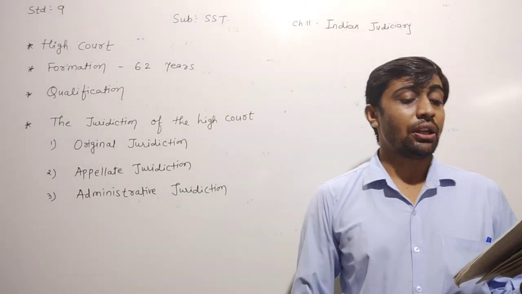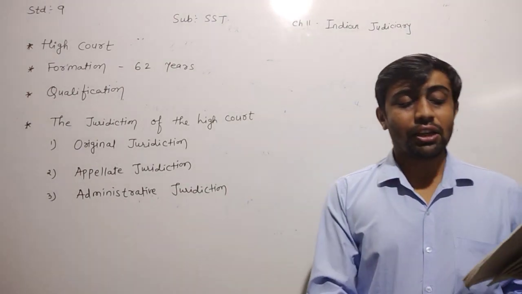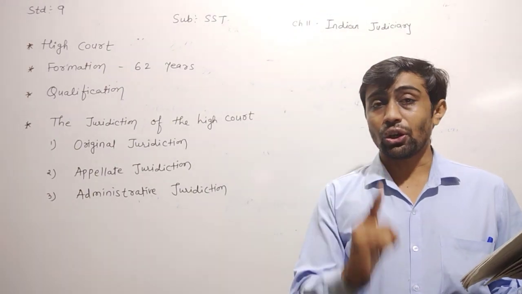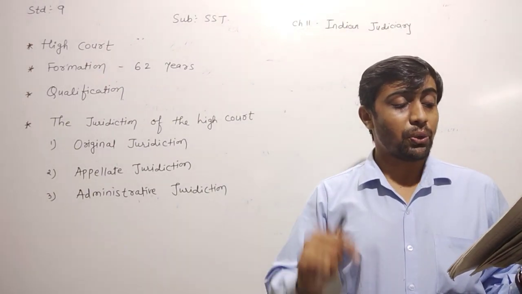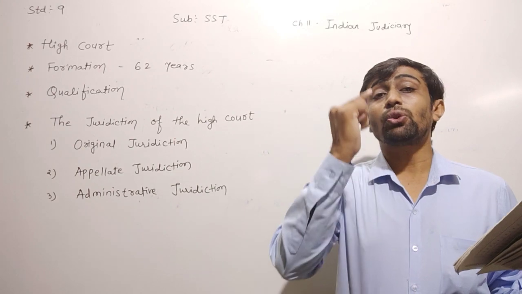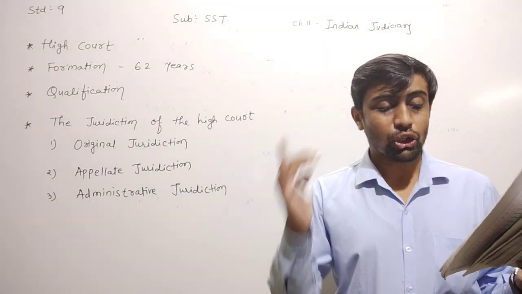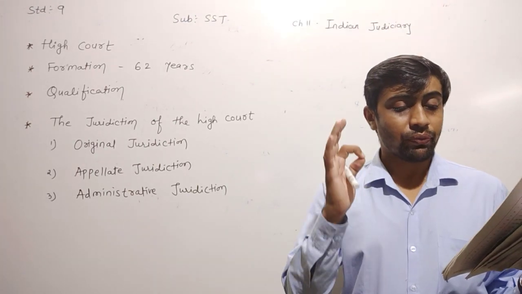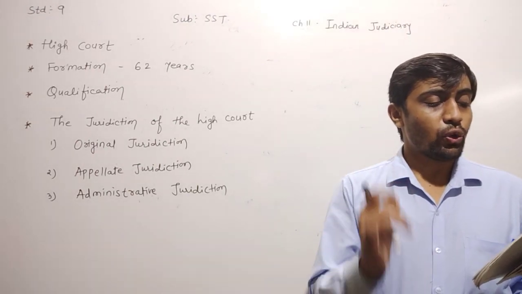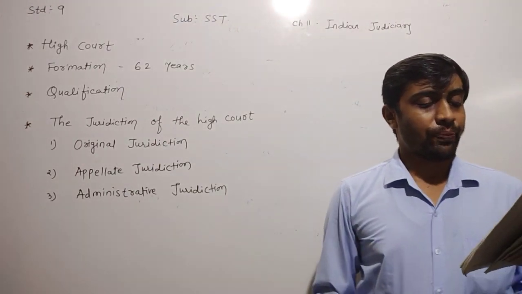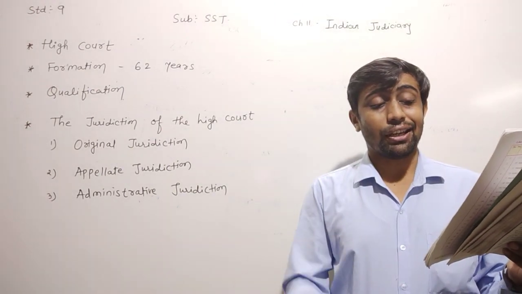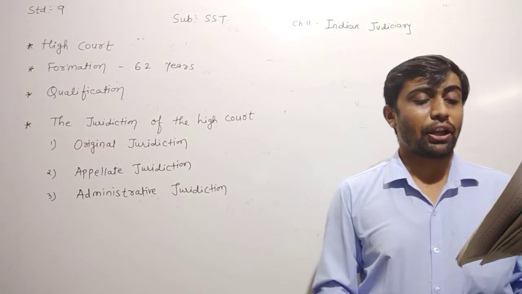If a Session Court has issued a judgment punishing the accused for more than 4 years, then the petitioner can challenge the judgment in the High Court.